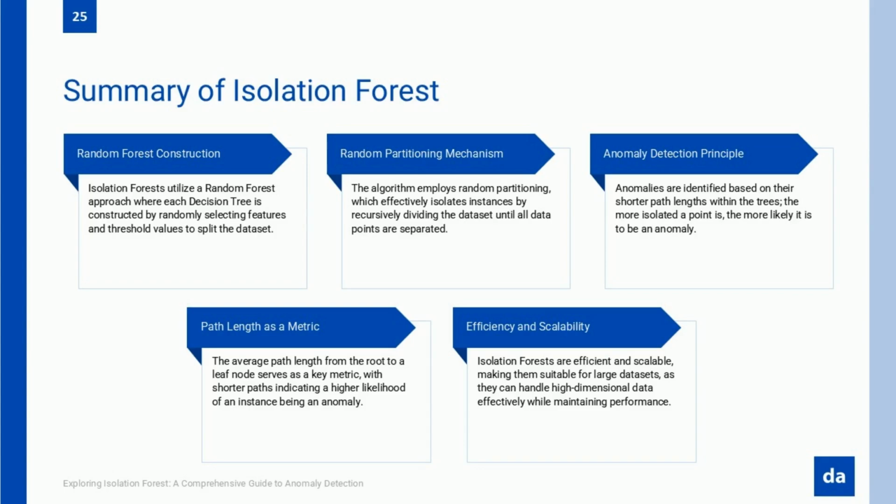Another challenge researchers are tackling is handling extreme high-dimensional datasets. While isolation forest performs well in many cases, its efficiency decreases when dealing with thousands of features. Future developments may include adaptive feature selection techniques that automatically prioritize the most relevant attributes, reducing noise and improving accuracy in massive datasets.